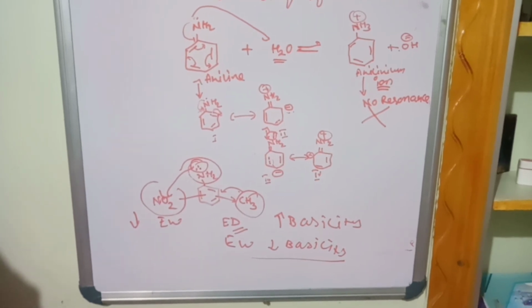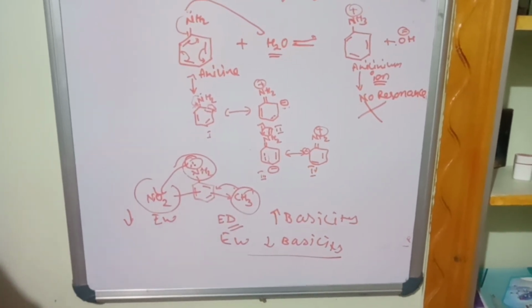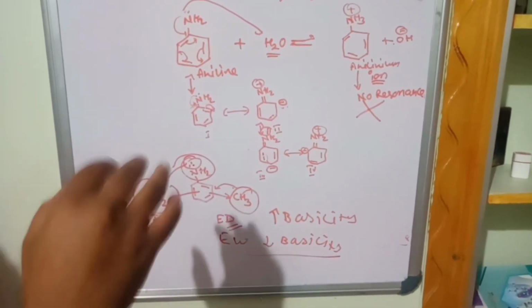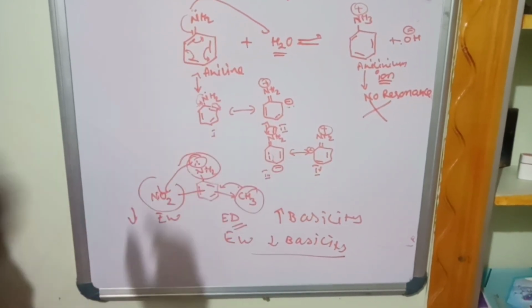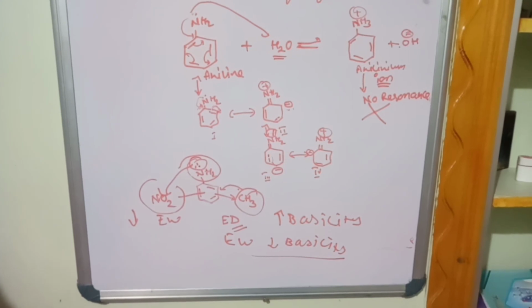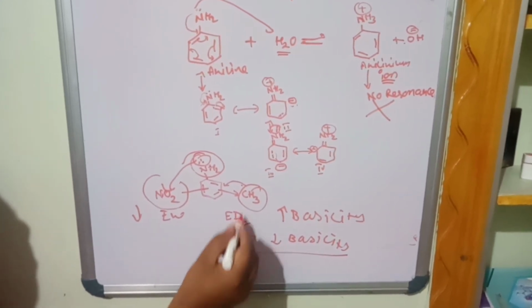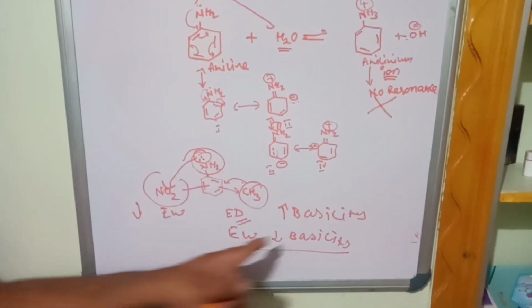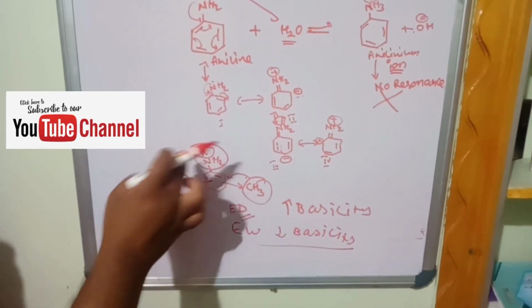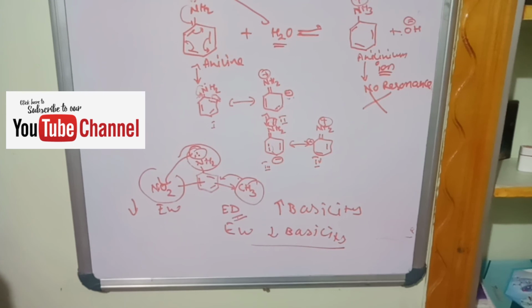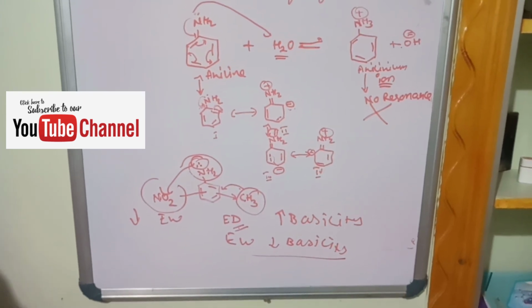Aromatic amines are basic because aniline undergoes resonance stabilization. Substituents which increase the resonance stabilization will increase the basicity. Generally, an electron donating group donates electrons and increases the basicity, whereas an electron withdrawing group decreases the basicity by withdrawing the electrons. This is what we covered in today's class. Thank you very much.